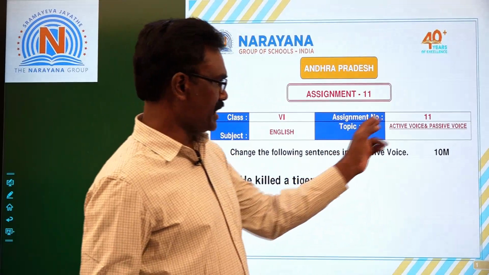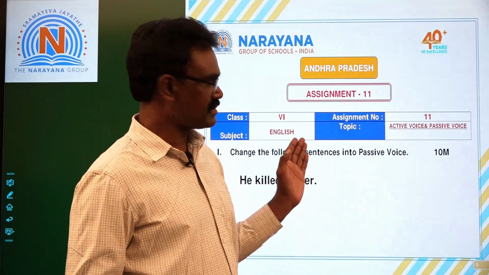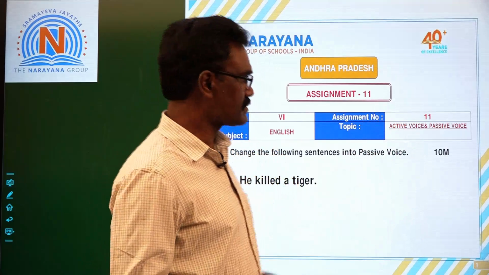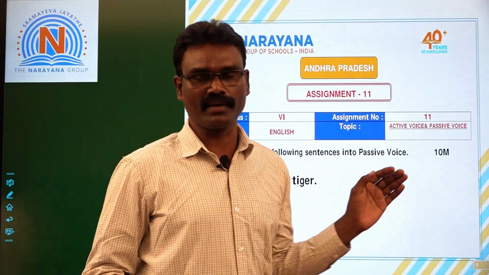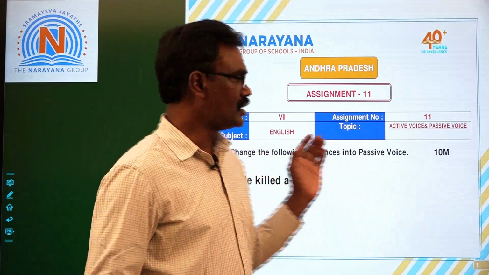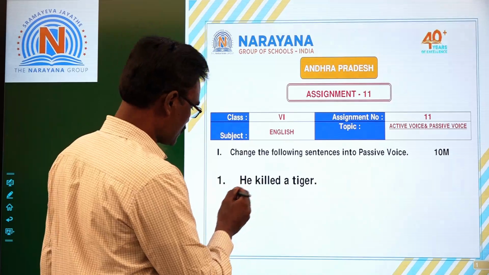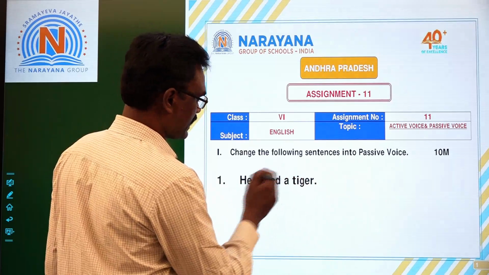This is assignment number 11 of 6th class. The topic is active voice and passive voice. 10 sentences are given. Okay, you have to change them into passive voice. Very simple sentences are given. First one, he killed a tiger.